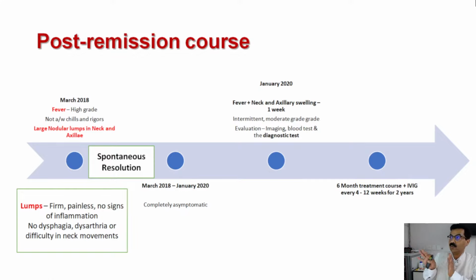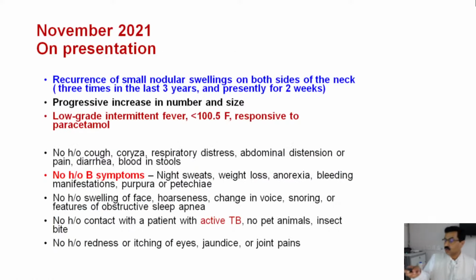Here we can see why this patient was getting this intermittent IVIG and 6-month course. The details of the treatment have not been given to me, so I am not able to discuss, but I will guess what is there. So in November 2021, about 9 or 10 months after that 2020 episode, the patient again has a recurrence of this nodular swelling on both sides of the neck. Presently it was for 2 weeks, with a progressive increase in the number and size, and low-grade intermittent fever, responsive to paracetamol.